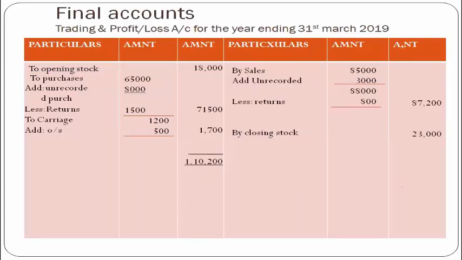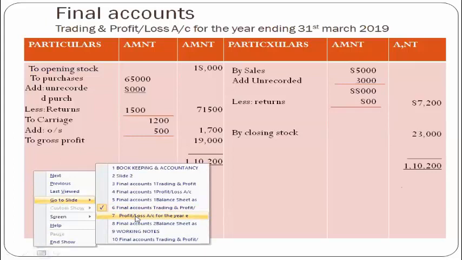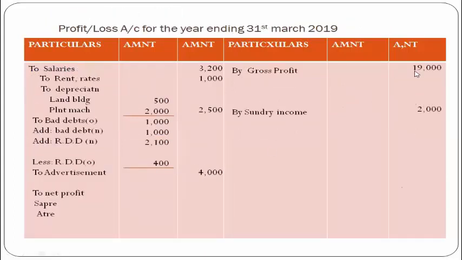The first thing you will have to do is total both the sides and write the greater total on both the sides. You will add up both the sides and whichever is the greater total, you will write it on both the sides and you will find out the difference, that is gross profit, which we are getting in the sum here is 19,000. Now this gross profit is transferred to profit and loss account. This is over here on the debit side and when you transfer it to the profit and loss account, it will be transferred on the credit side automatically by gross profit 19,000.